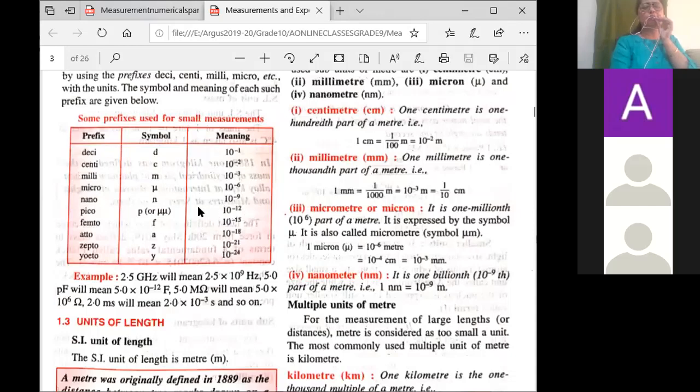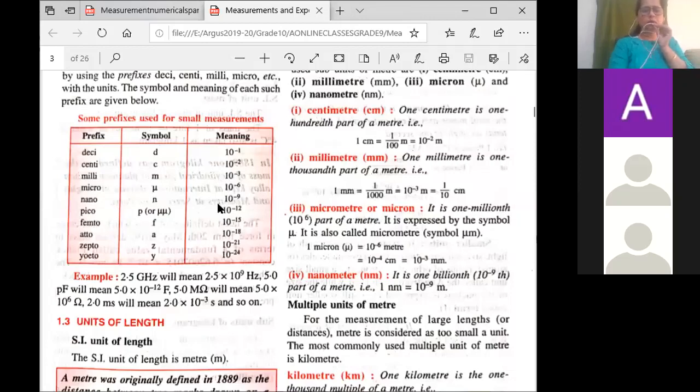It's a very small unit. So you can say that the diameter of the atom is 1.6 picometer. That is how they measure and they write. So we have to learn till nano. Till nano, you should know what the prefixes are, okay? That is 10 raised to minus 9, nanometer.